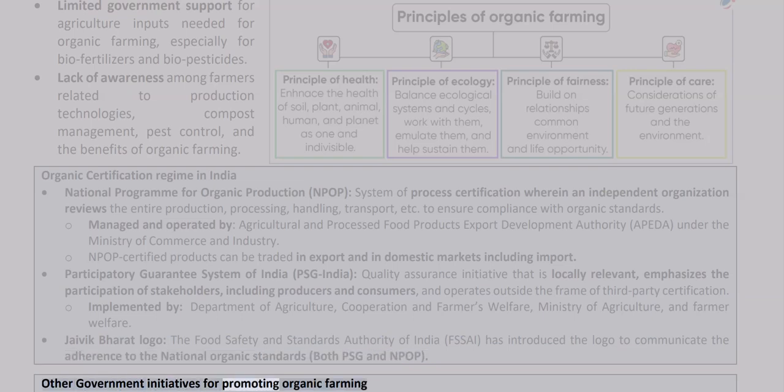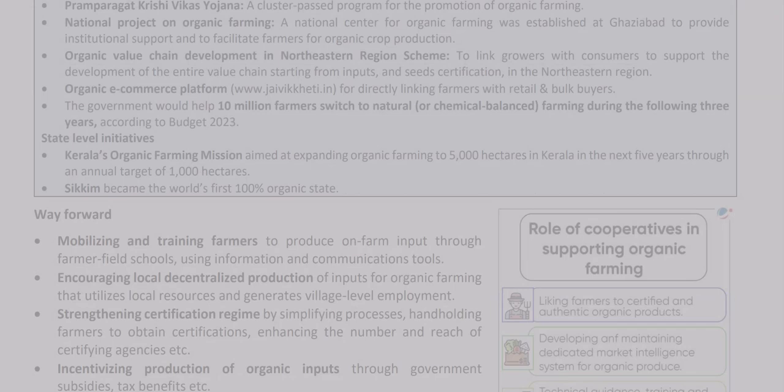Other government initiatives for promoting organic farming: Paramparagat Krishi Vikas Yojana, a cluster-based program for the promotion of organic farming. National Project on Organic Farming: a national centre for organic farming was established at Ghaziabad to provide institutional support and to facilitate farmers for organic crop production. Organic Value Chain Development in Northeastern Region Scheme, to link growers with consumers to support the development of the entire value chain, starting from inputs and seed certification in the Northeastern region.